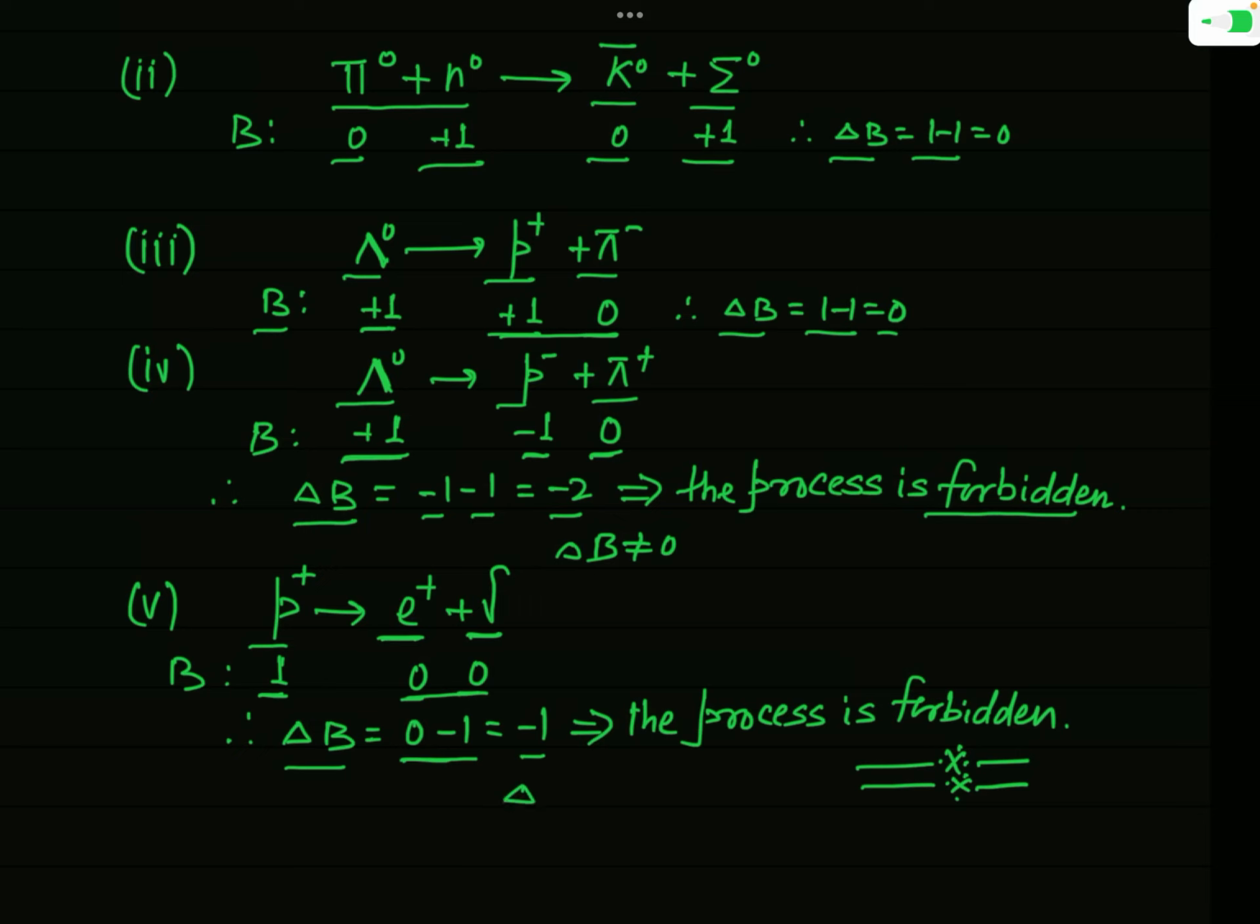And so you can say that in this example, delta B is not equal to 0, which implies that the total baryon number does not remain conserved in this process. And since the baryon number does not remain conserved, according to the conservation principle of baryon number, this process will not be allowed. It is forbidden.